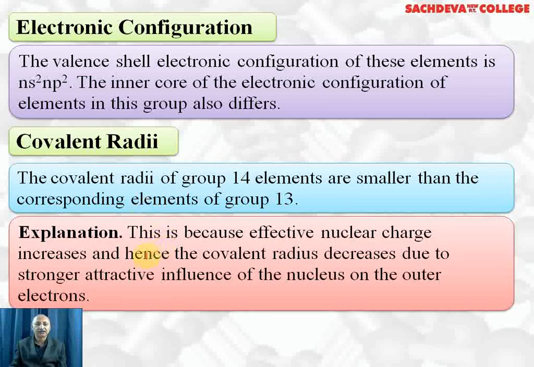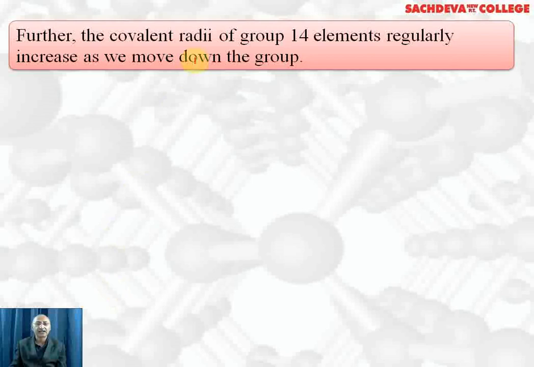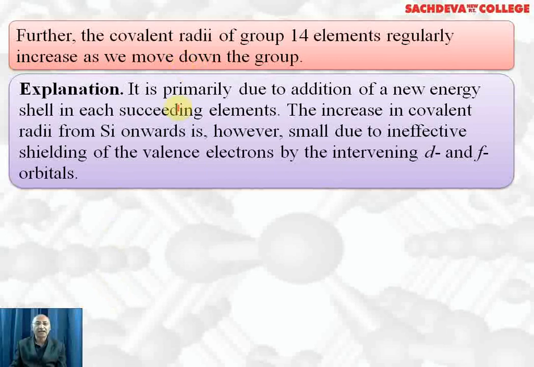This is because effective nuclear charge increases, hence covalent radius decreases due to stronger attractive forces of the nucleus on the outer electrons or valence electrons. However, covalent radii of group 14 elements regularly increase down the group. This is due to the increase in the number of shells, therefore effective nuclear charge decreases. It is primarily due to the addition of a new energy shell in each successive element.